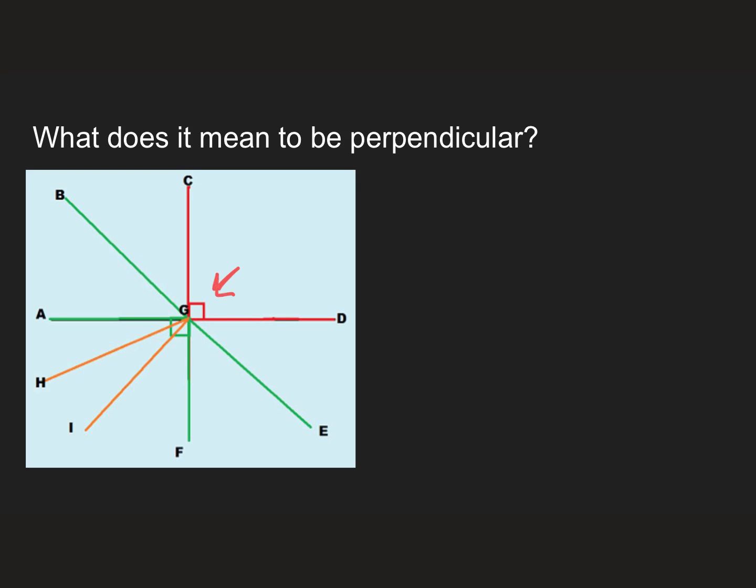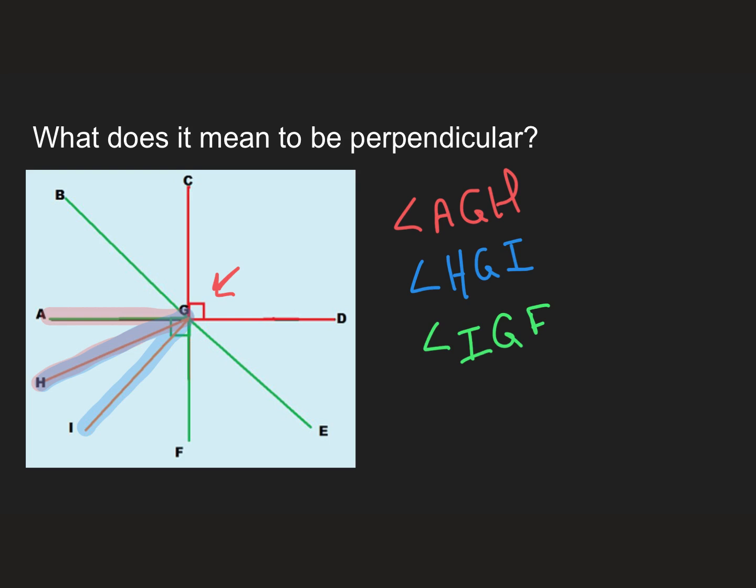That means that angle AGH, that's that angle, and angle HGI, that angle, and angle IGF, that angle, must add up.